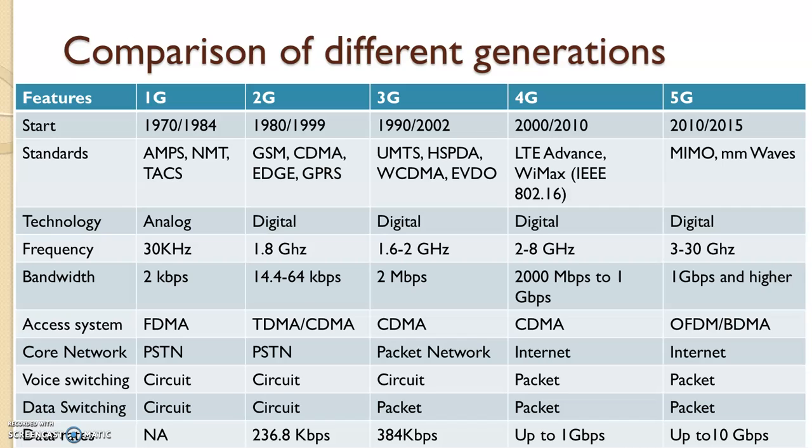The first generation started from 1970, and the fifth generation is about to start from 2015 onwards.